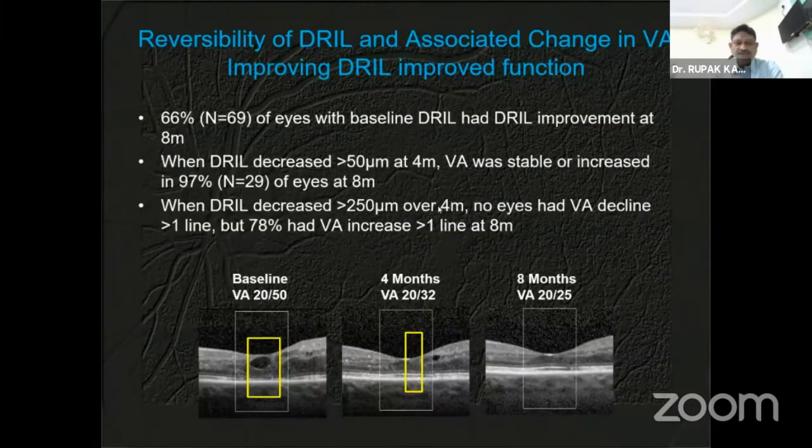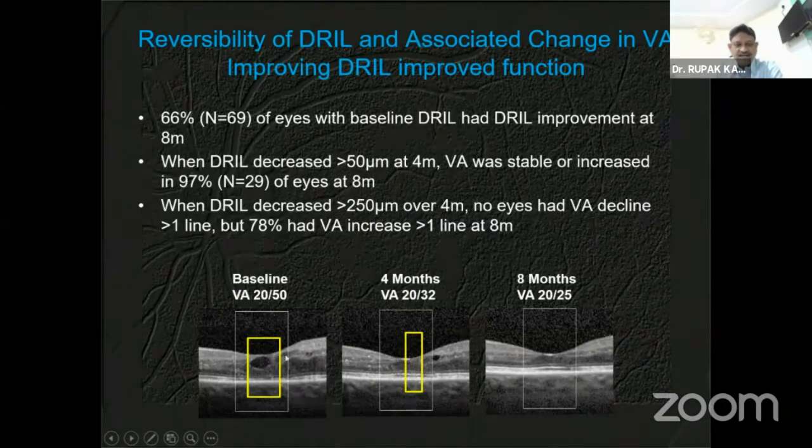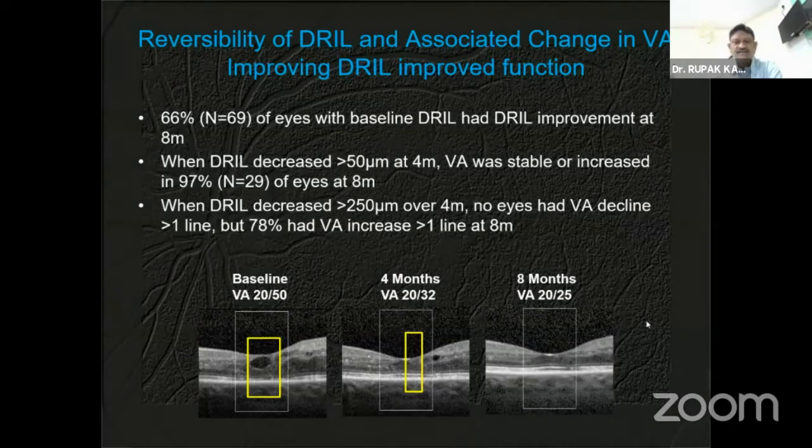As you can see, in the initial phases, if you can detect them, in the baseline picture, over a period of 8 months, initially there was intraretinal fluid but minimal DRIL in this area. Once you treat, this DRIL also resolved to some extent and the fluid has gone, and after around 8 months there is a significant restoration of the vision and the retinal architecture as well.